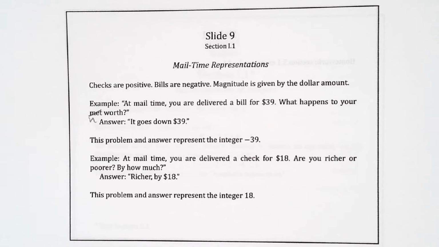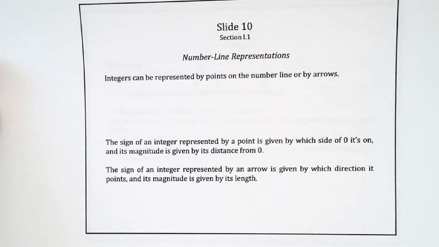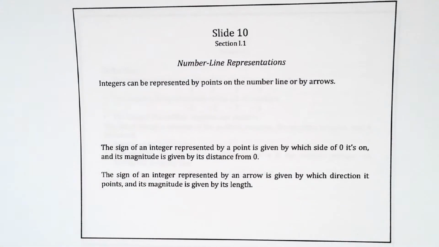Don't overcomplicate it. Just remember, checks are positive, they make your money go up. Bills are negative and they make your money go down when you get them. Okay, so like I said, we'll come back to that in the next section.